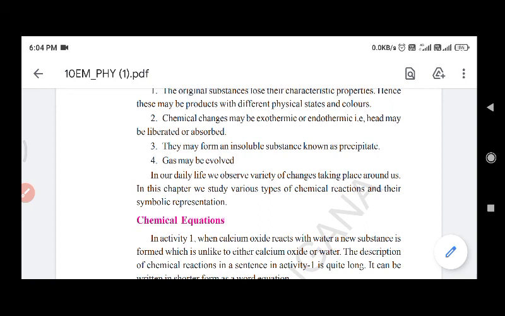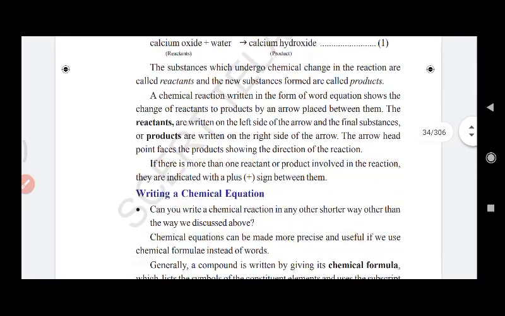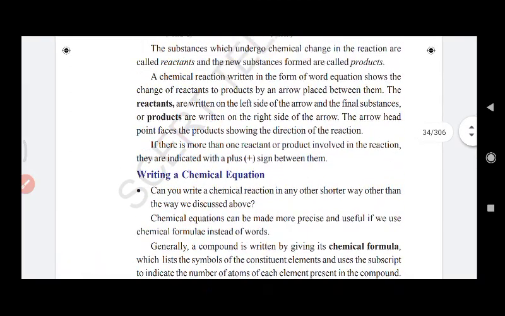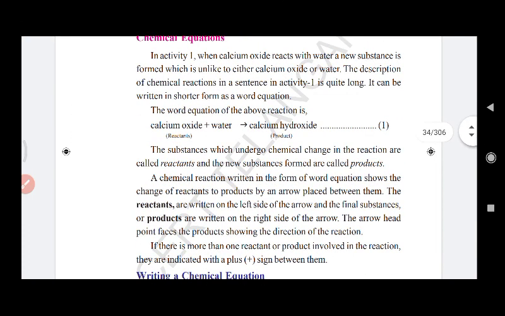Okay, so changes take place in our daily life. We observe a variety of changes taking place. In our chapter on chemical equations, we have to learn various types of chemical reactions and their symbolic representations. So what do we mean by a chemical equation? A balanced chemical equation, and how do we represent a balanced chemical equation with the physical state? All that we have to learn.